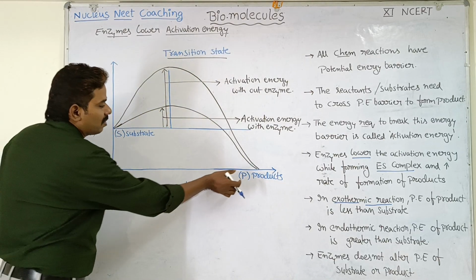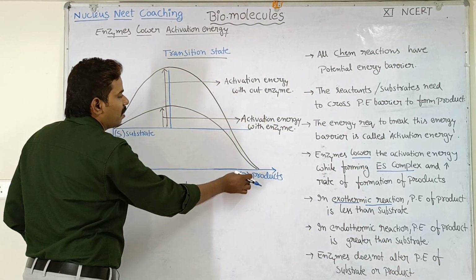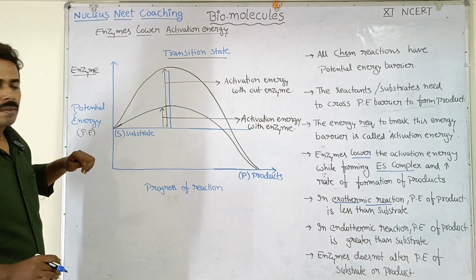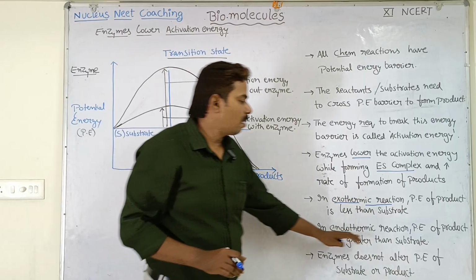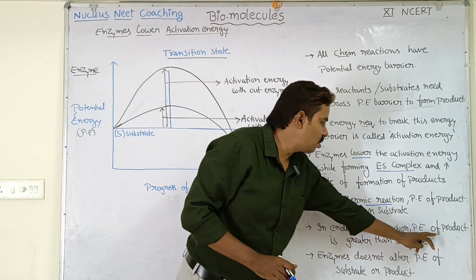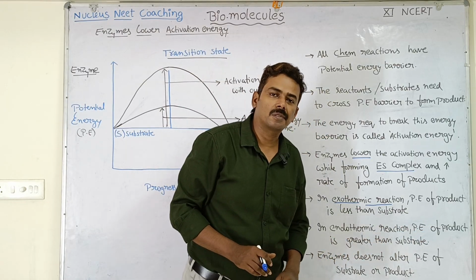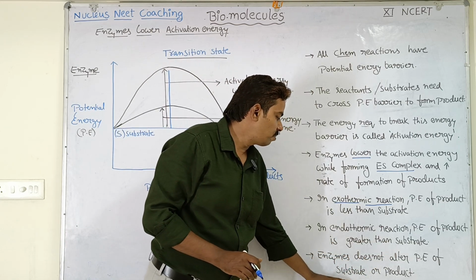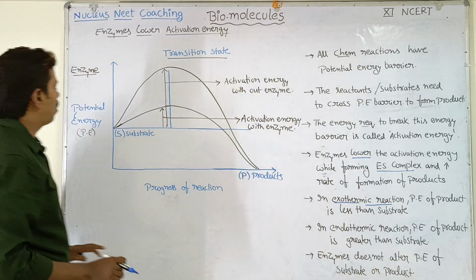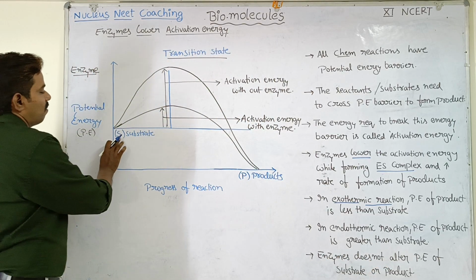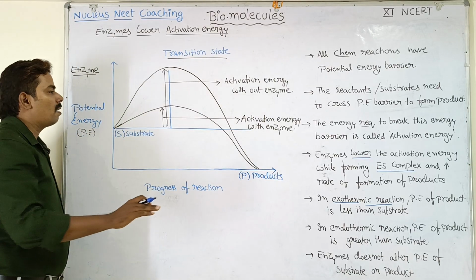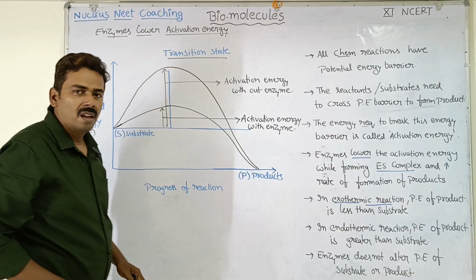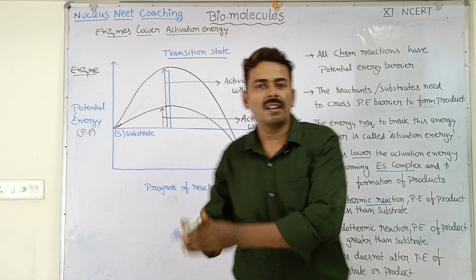Suppose the products have high potential energy, if products are formed here in this region when compared to the substrate, then what does that mean? It is an endothermic reaction. In an endothermic reaction, the potential energy of product is greater than substrate. Okay, then the enzymes do not alter the potential energy of either substrate or product. Simply what they are doing is just reducing the activation energy from this much to this much. Understood the concept? Students, now copy down this.